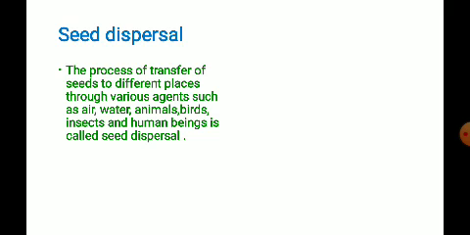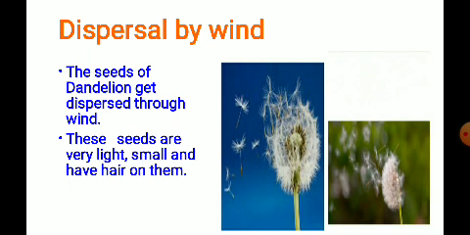In the natural method, plants, especially those growing in the forest region, use a lot of natural methods to scatter their seeds. The first method is dispersal by wind.